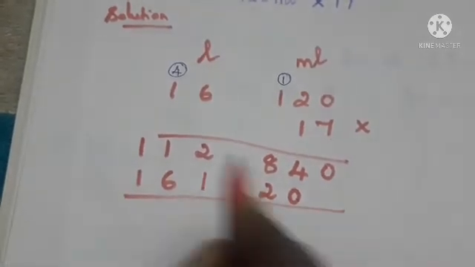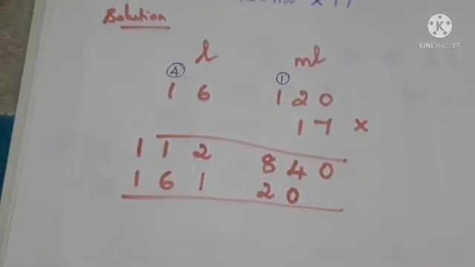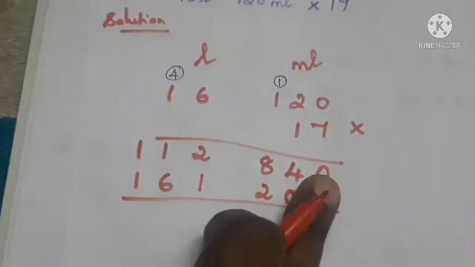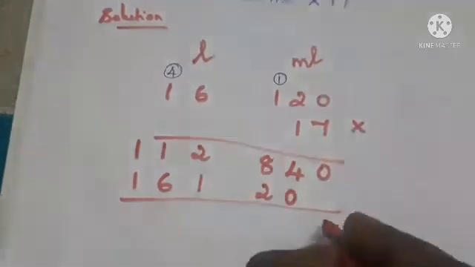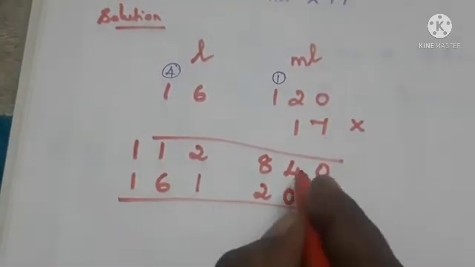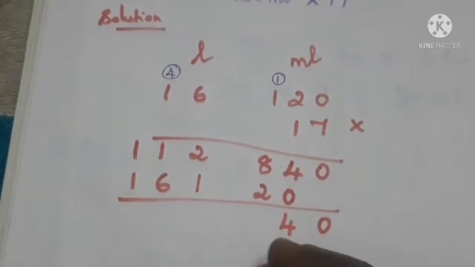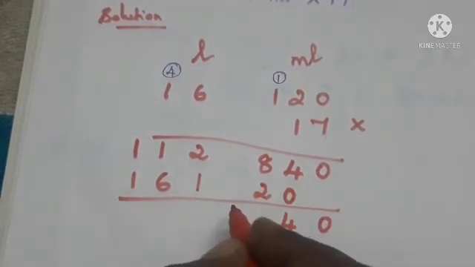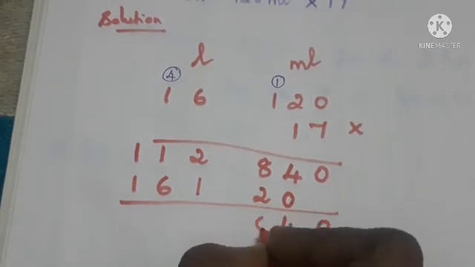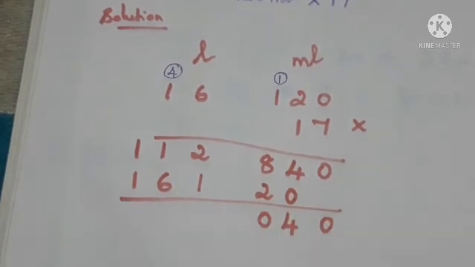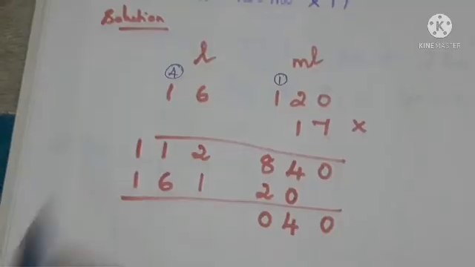Now we can add these two values. So 0 here, no value is there, so 0 comes here. Next, 4 plus 0 is 4. Next, 8 plus 2 is what? 8 plus 2 is 10. So we write 10 means 0 here and 1 is the balance.